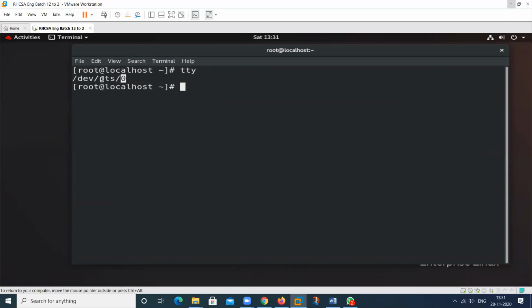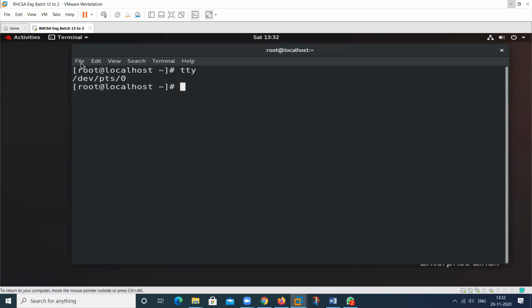TTY is a command. This command will show whether you are working in a physical console or in a virtual console. When we see TTY here, it's called a physical console. When we see PTS, it means it's a virtual console. So we can open multiple virtual consoles.